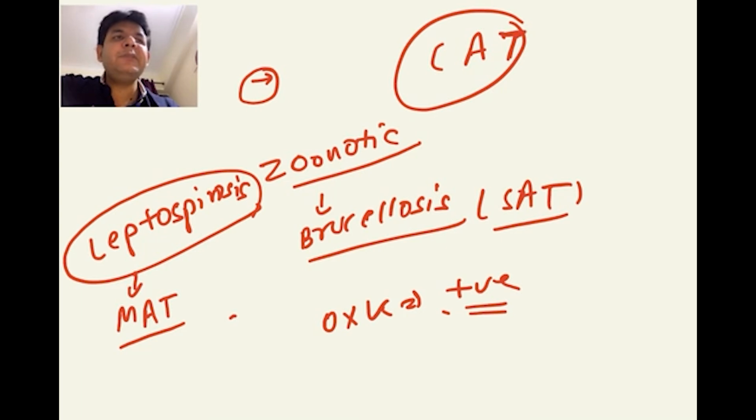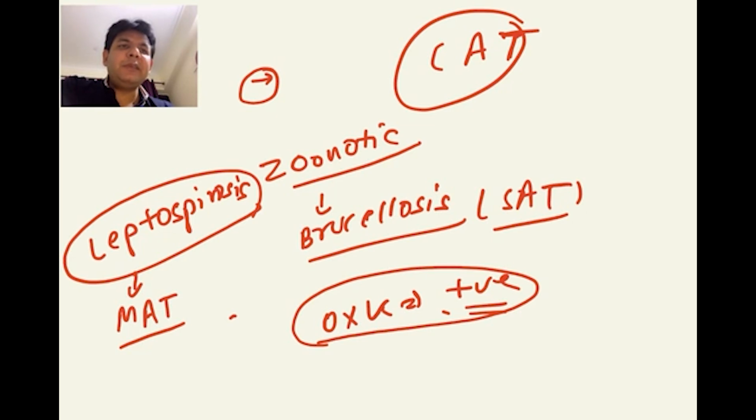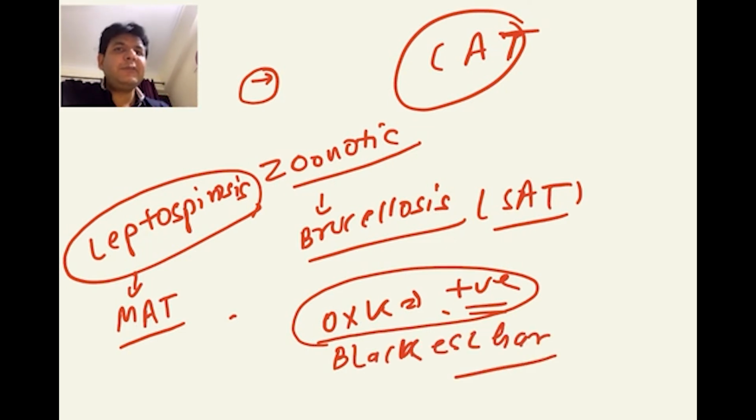And there was an FMG question for that: which is the most common cause of atypical pneumonia? Answer is Mycoplasma pneumoniae. Which particular media is used for that? PPLO agar. And I just told you that OXK is for what? Scrub typhus, Orientia tsutsugamushi. And in this particular history you can get in the question the blackish eschar, that is chigger, scrub typhus stuff. So you need to focus on that. Other than that, Bartonella, you can do Bartonella quintana, Bartonella henselae.